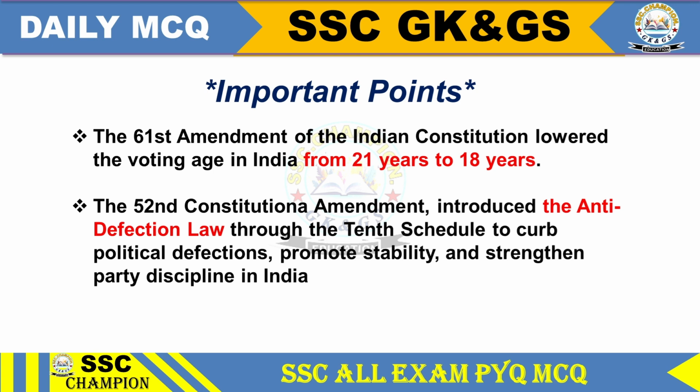Important points. The 61st Amendment of the Indian Constitution lowered the voting age in India from 21 years to 18 years. The 52nd Constitution Amendment introduced the anti-defection law through the 10th Schedule to curb political defection, promote stability and strengthen party discipline in India.